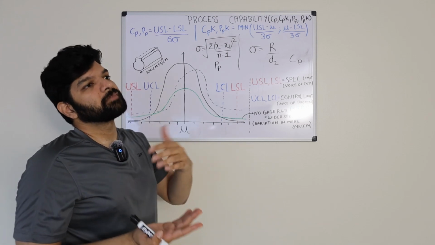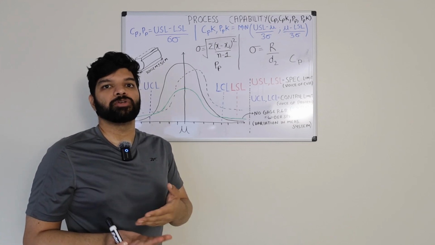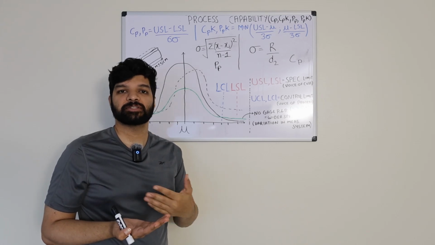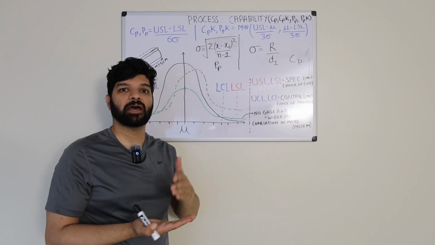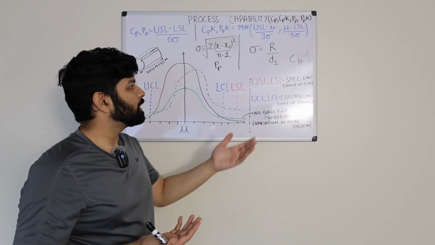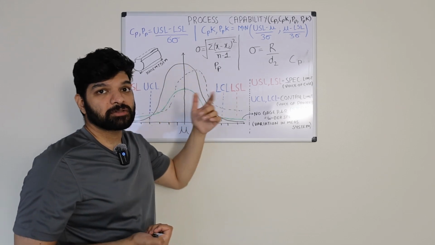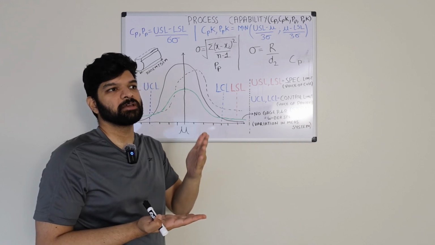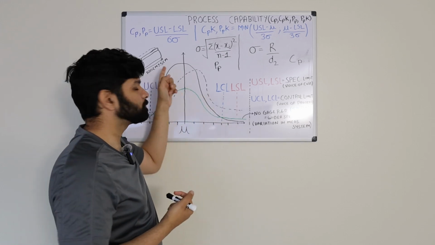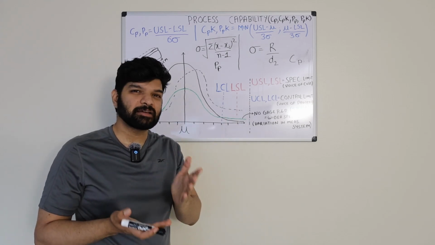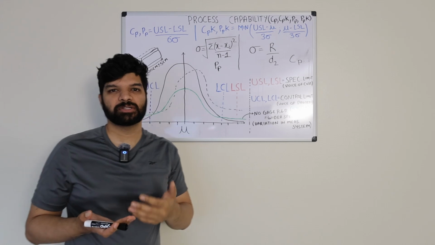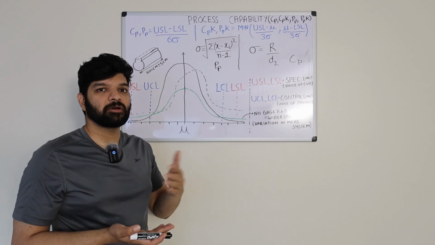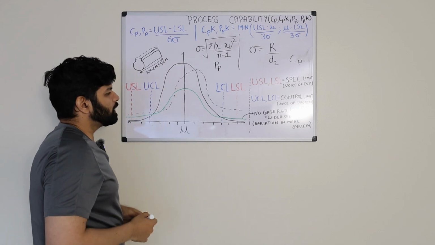So we would need to use the critical parameter that our industry has already defined for that particular characteristic. If it's 10% or 15% for the gauge R&R value, we cannot have an error percentage more than that. Once we have defined that, whenever we are qualifying a new machine, such as a machine cutting the shaft to this spec, we would take at least 30 measurements. It depends on the production scale for that particular product during the day. Depending on that, we'll take 30 measurements, record the values, and plot them on the histogram.